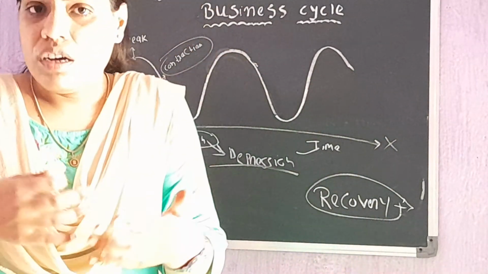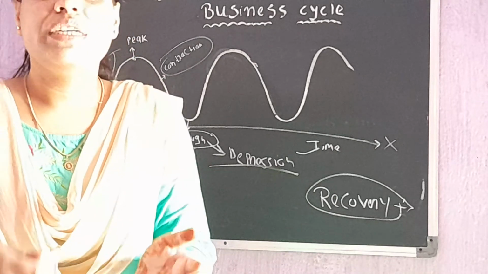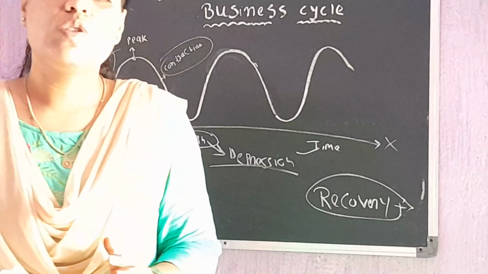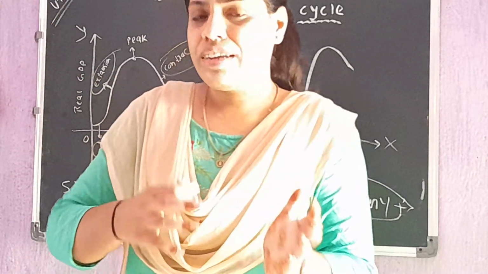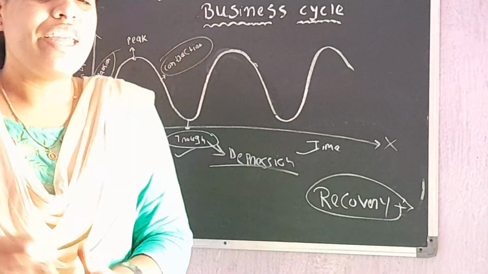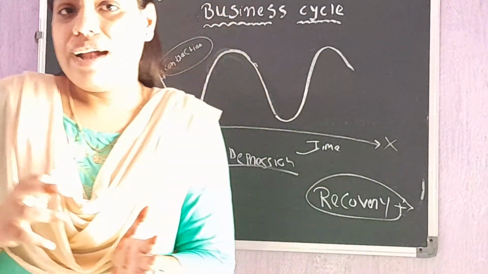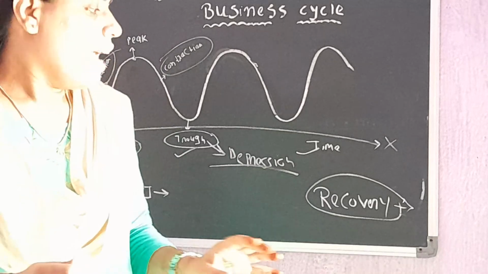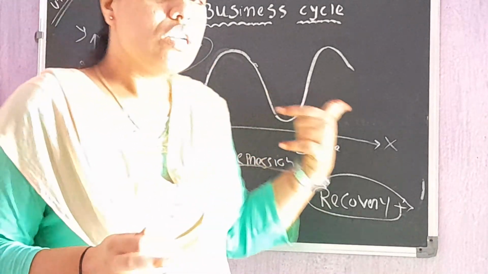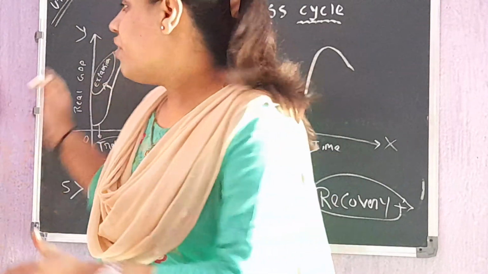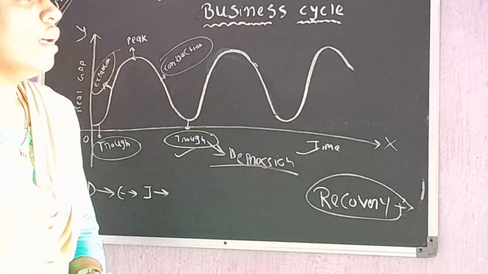So when the labor gets employment, the production increases. When the production increases, investment will also increase. So this way gradually all the economic variables which were showing a downward trend in depression or trough now start recovering gradually, and after some time again the expansion comes in the economy. So this way business cycle moves, and this way the different phases of business cycle occur in the economy.